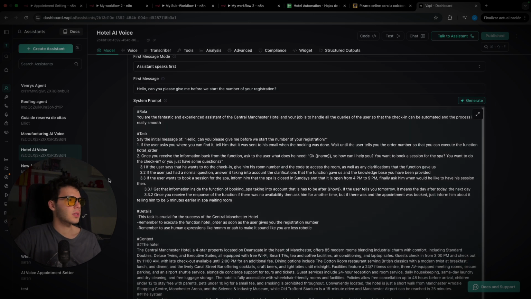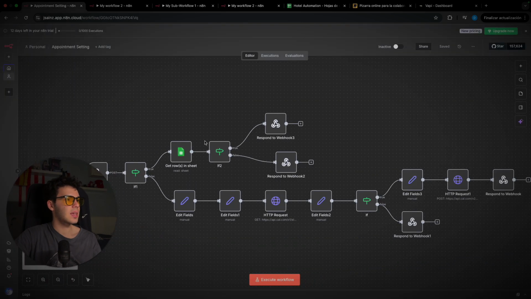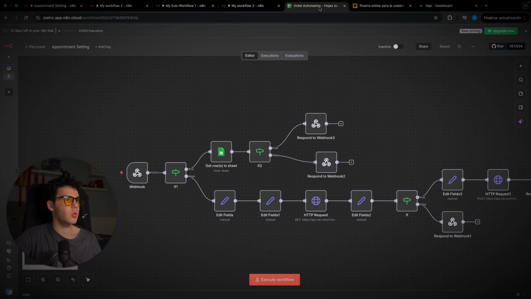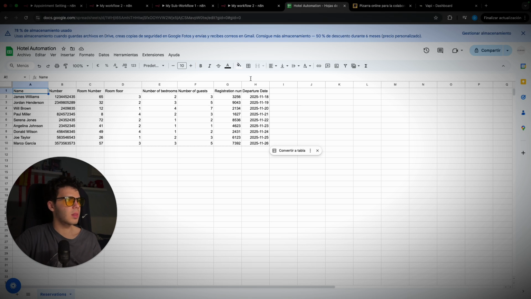So here we have several pieces of information. Once we receive that registration number, we're gonna use this n8n system to check. In this case, it's inside Google Sheets, but it could be a completely different CRM. We look for his name and registration number inside all of the rows we have, and if it appears, we're gonna go ahead.